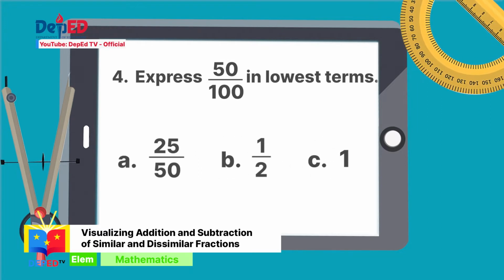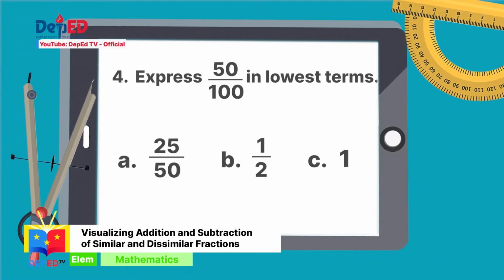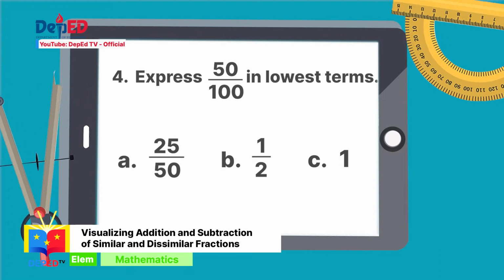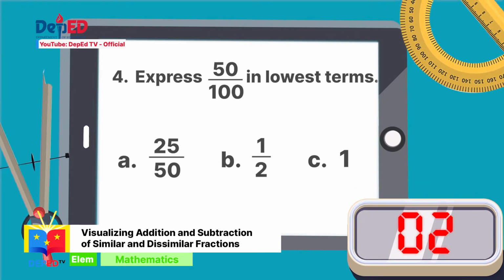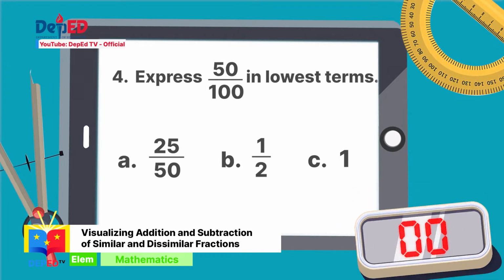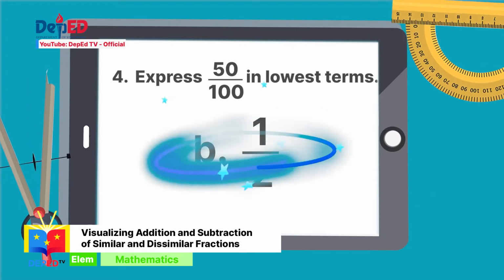A, 25 over 50. B, 1 over 2. C, 1. The correct answer is letter B, 1 over 2.